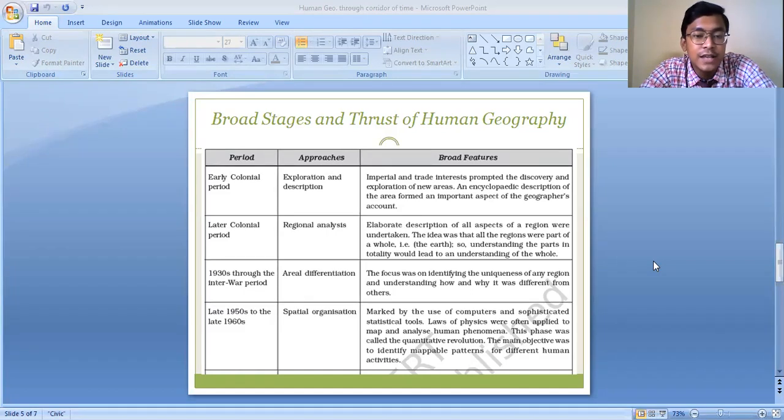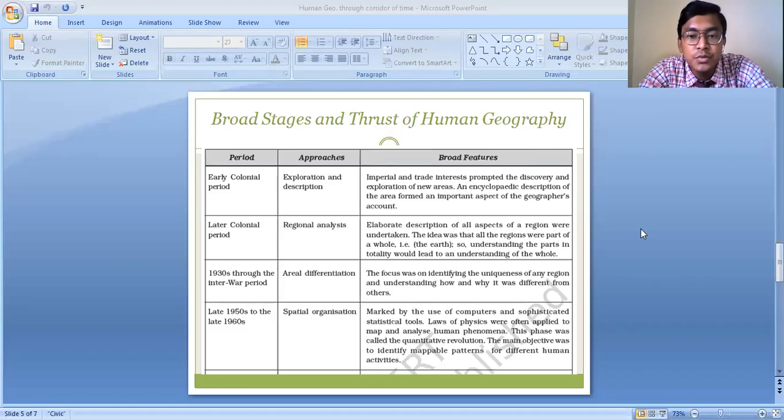Regional analysis means the world was divided into different regions, and the geographers were mainly concerned with analyzing these different regions of the world. Different regions were analyzed in terms of the economy, society, culture, resources, trade and commerce, etc. So elaborate description of all aspects of a region was undertaken.